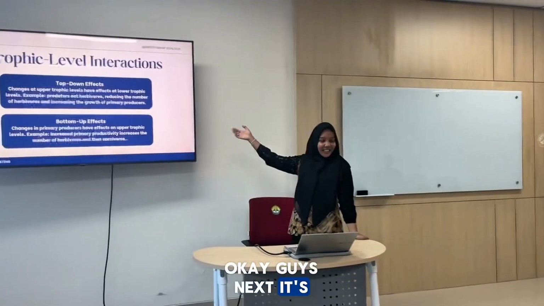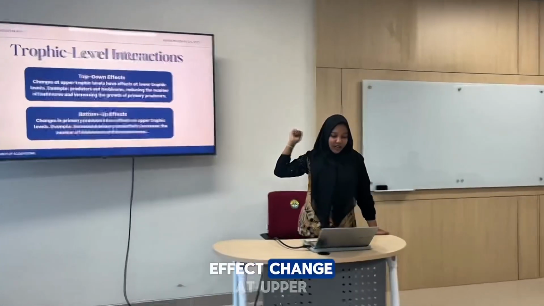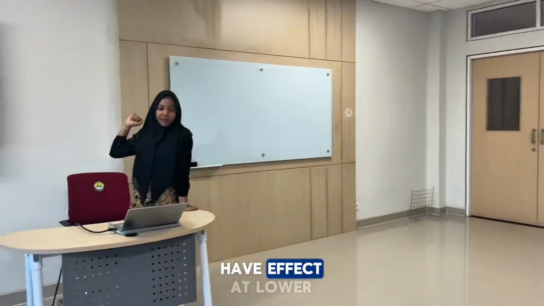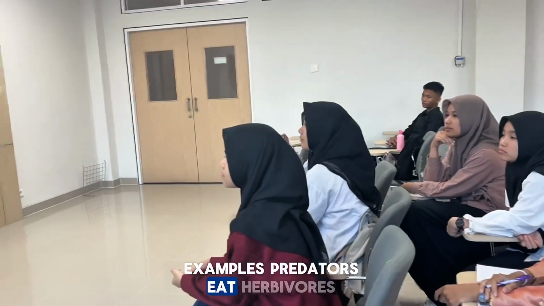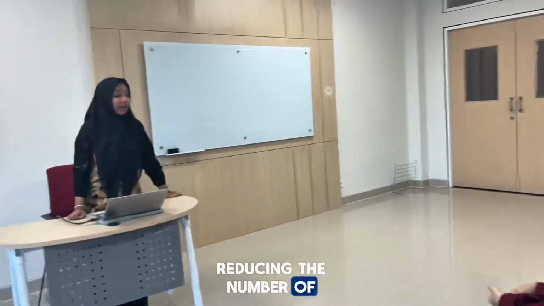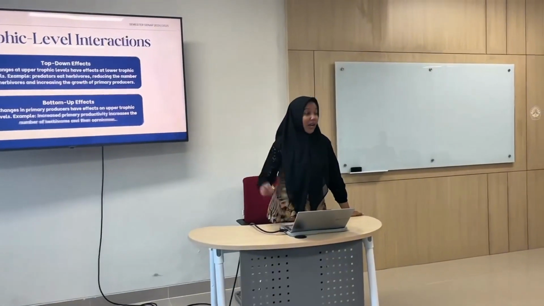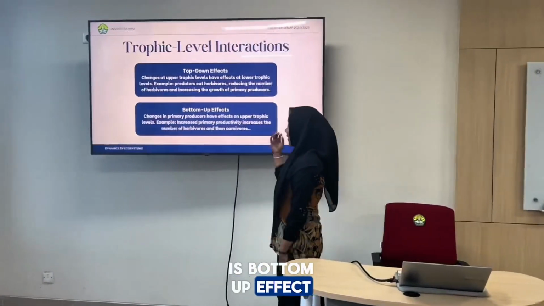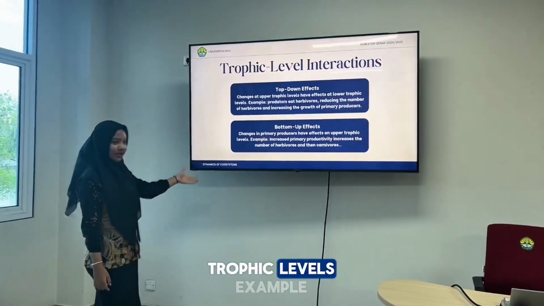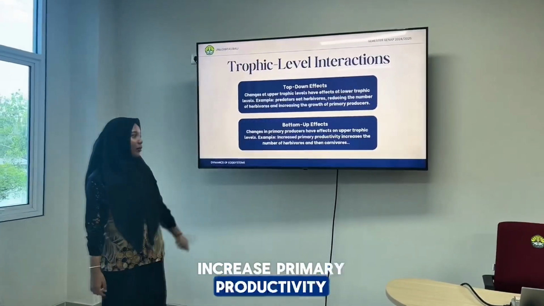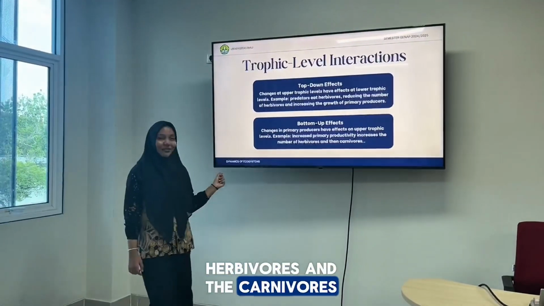Okay guys, next is trophic levels interaction. First we have top-down effect. Change at higher trophic levels have effect at lower trophic levels. Examples, predators that eat herbivores, reducing the number of herbivores and increasing the growth of primary producers. And the second effect is bottom-up effect. Change in primary producers have effect on higher trophic levels. Example, increased primary productivity increases the number of herbivores and carnivores.